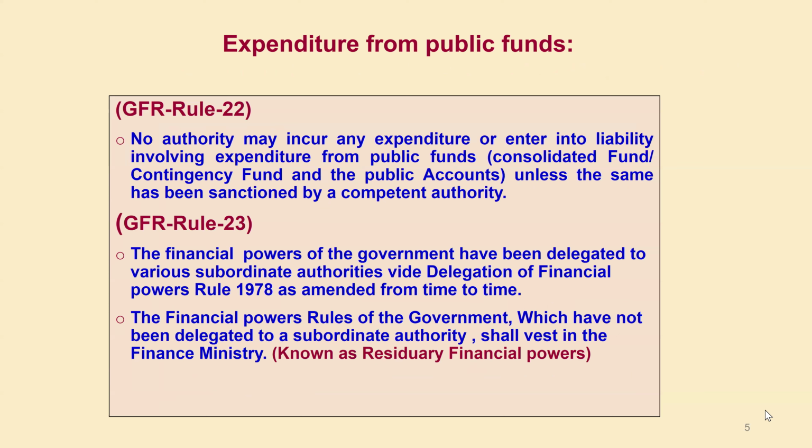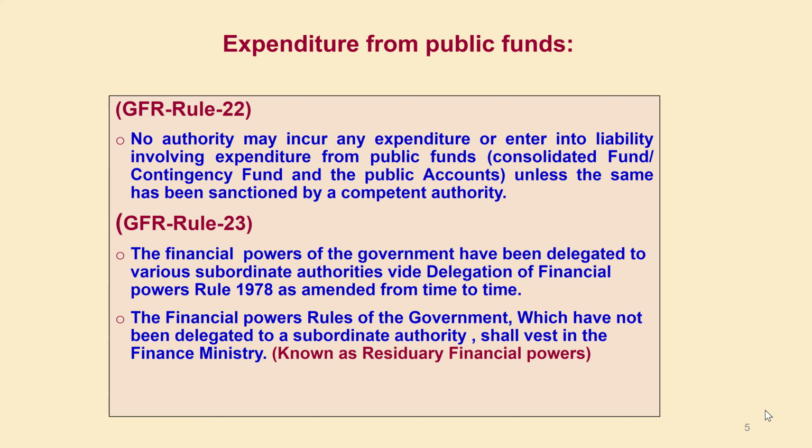No authority of the Government of India may incur any expenditure without sanction of the competent authority. Means wherever we are incurring any expenditure in our institute also, all the expenditure is supported by a sanction order. Without a sanction order, nothing can be spent.